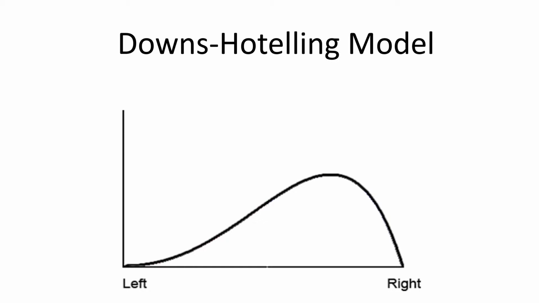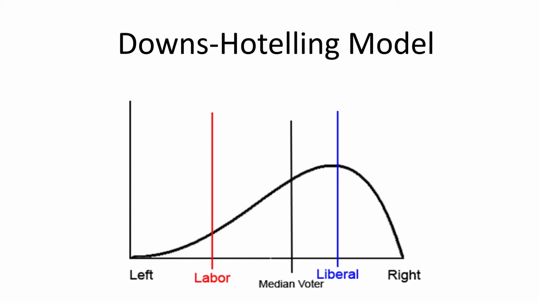So in this hypothetical scenario, we have more right-leaning voters. So the graph represents the number of voters whose bliss point is at that particular point in the spectrum. So over here, you can see that the median voter is slightly to the right, which reflects the distribution of voter preferences, and then we have our two parties, let's say Labour and Liberal, Labour being the more left party and Liberal being the more right party.